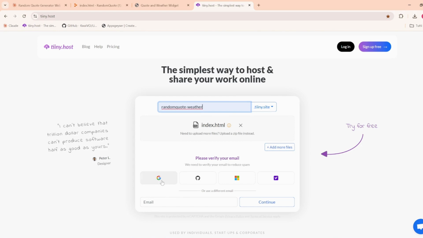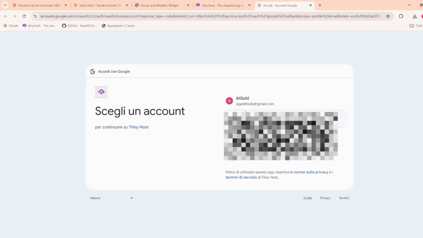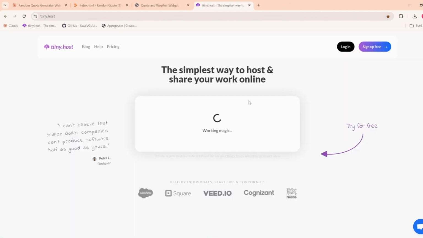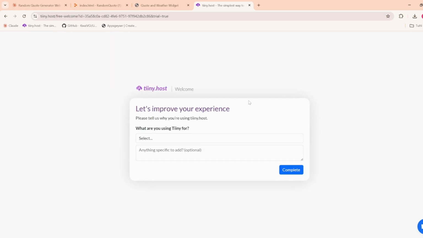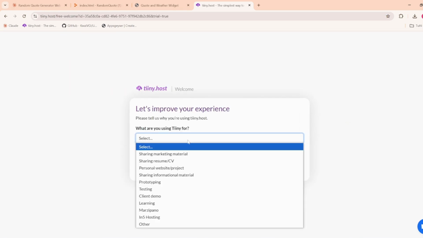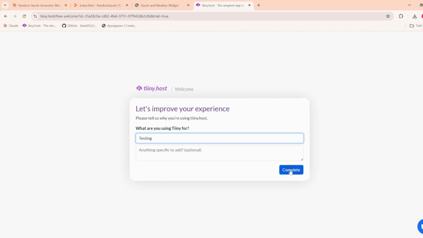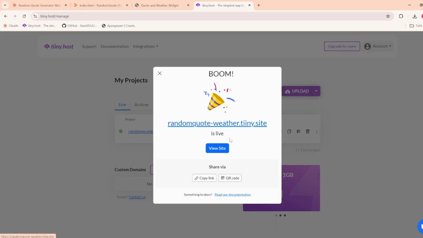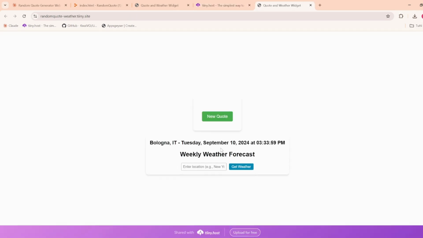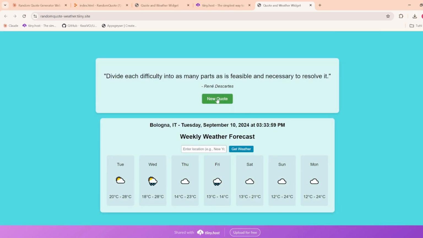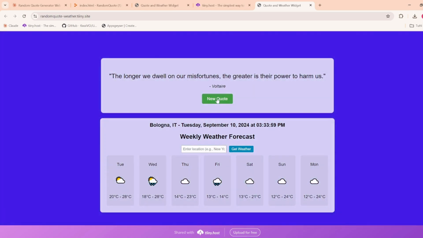Once we get inside our account, we just have to wait a little bit, and Tiiny.host will create this space for our domain. We just have to reply to some questions like why we are using Tiiny for, so in our case, for testing, for example. And that's it. So our website is live and is perfectly working under the name random-quote-weather.tiiny.site.